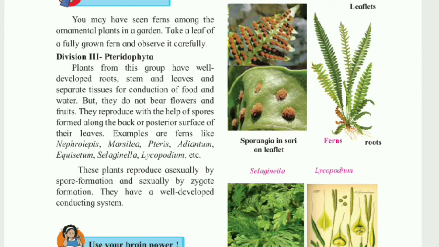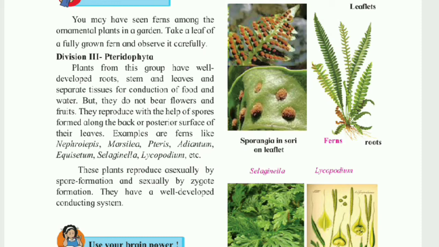The plants like fern belonging to Pteridophyta bear well developed root, stem and leaf. You can observe it in the diagram also. But they do not bear flowers and fruits. These plants bear separate tissues for conduction of food and water also.